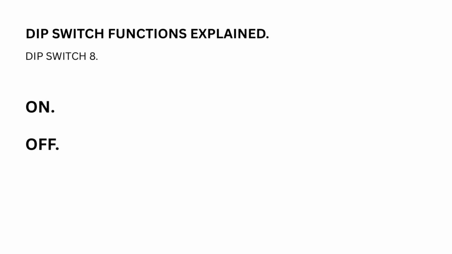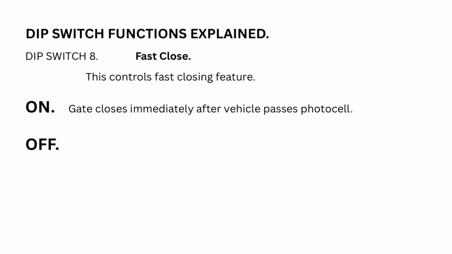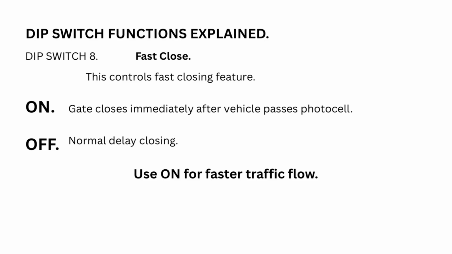DIP switch 8. Fast close. This controls fast closing feature. On. Gate closes immediately after vehicle passes photocell. Off. Normal delay closing. Use on for faster traffic flow.